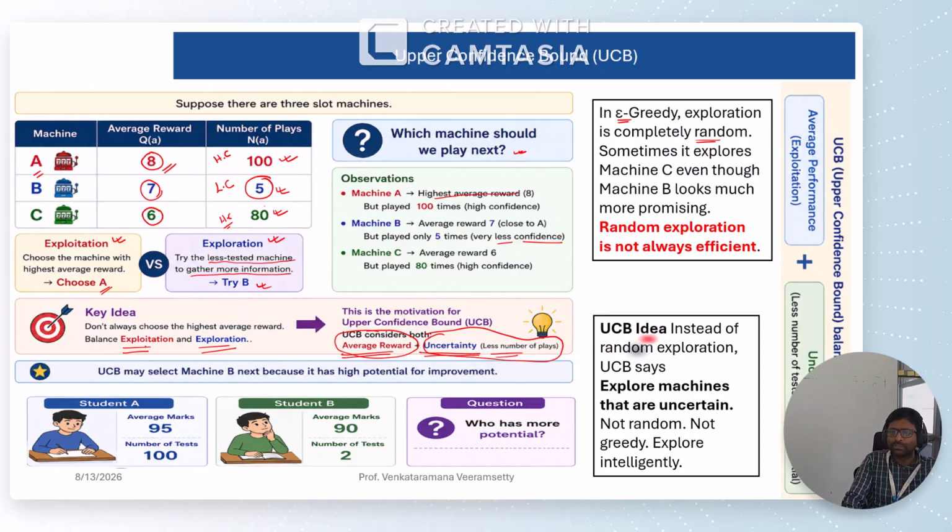Done. So the UCB idea, instead of random exploration like epsilon greedy and modified epsilon greedy, we will not go for the random exploration. UCB will not go for the random exploration. So UCB says explore machines which are uncertain. Uncertain means which is tested on less number of times.